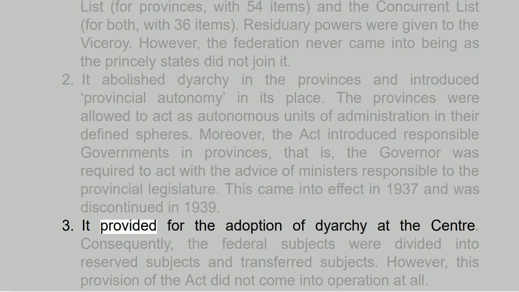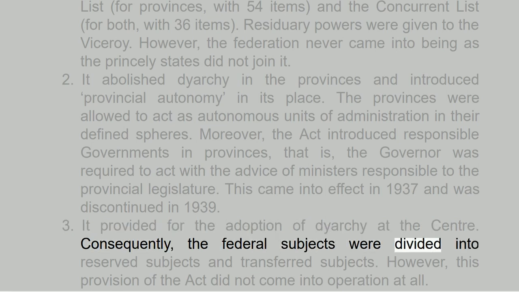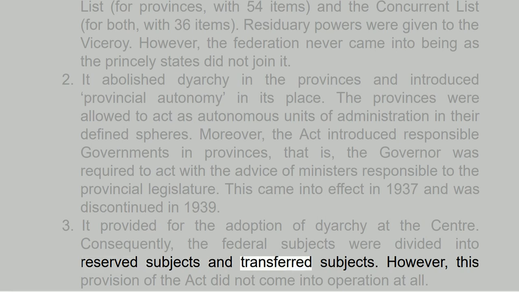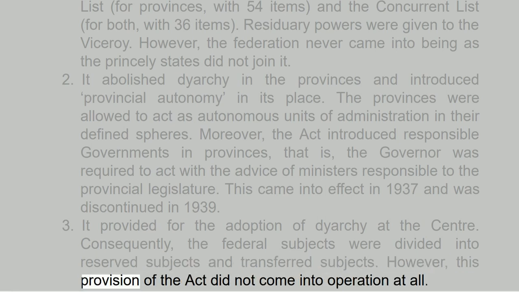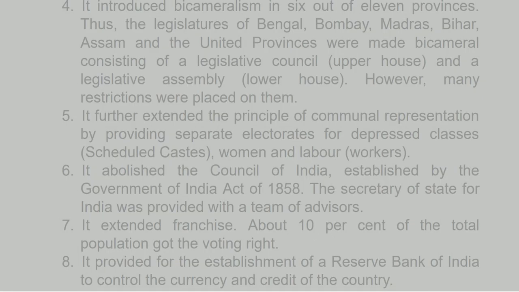3. It provided for the adoption of diarchy at the centre. Consequently, the federal subjects were divided into reserved subjects and transferred subjects. However, this provision of the Act did not come into operation at all. 4. It introduced bicameralism in 6 out of 11 provinces. Thus, the legislatures of Bengal, Bombay, Madras, Bihar, Assam and the United Provinces were made bicameral, consisting of a legislative council, upper house, and a legislative assembly, lower house. However, many restrictions were placed on them.